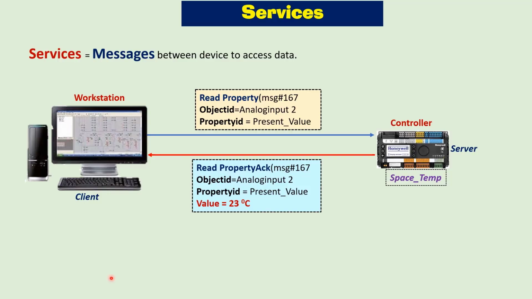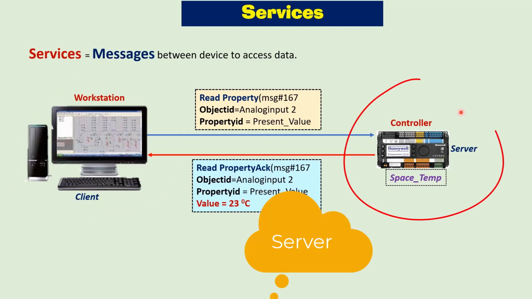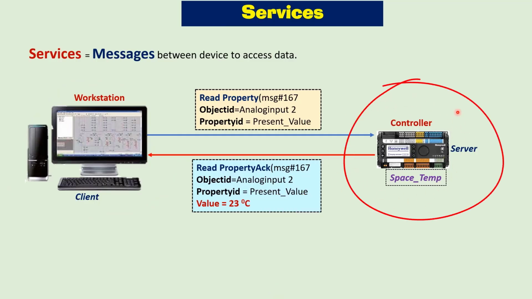BACnet follows a client-server relationship for communication between devices. The client is the device which requests the data, while the server is the device which responds to the requested data. So in this scenario, the workstation is a client and the controller is a server.